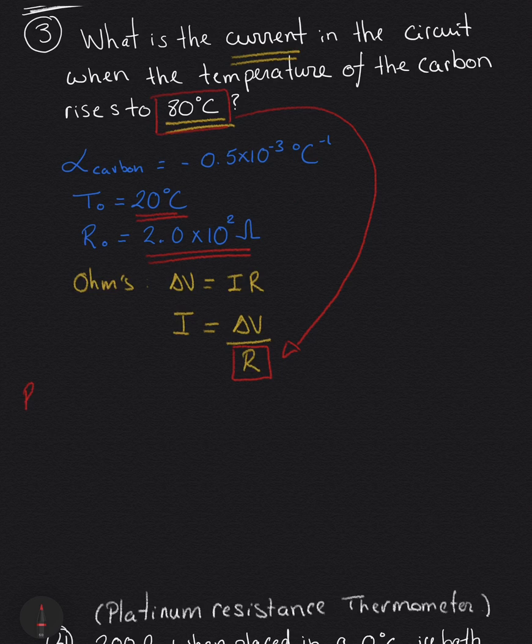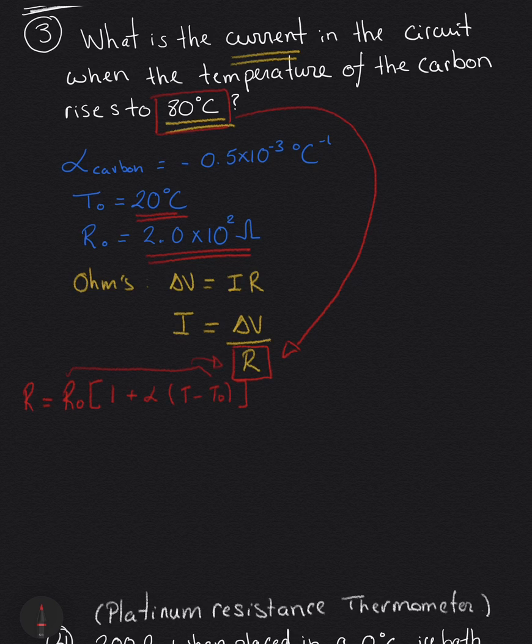All right, so let's remind ourselves the equation as a resistance changes with temperature. So I have R is equal to R naught, which will be our reference temperature. And then inside the parentheses, we have 1 plus alpha T minus T naught. So plugging this into my equation for I, instead of writing R in this box, I'm going to write this whole component here to the right hand side.